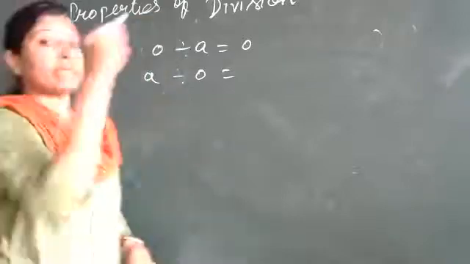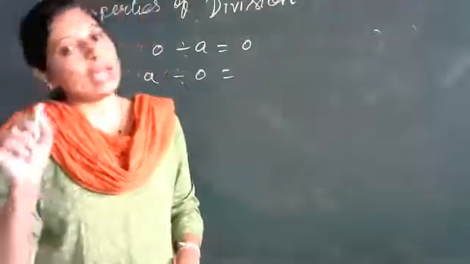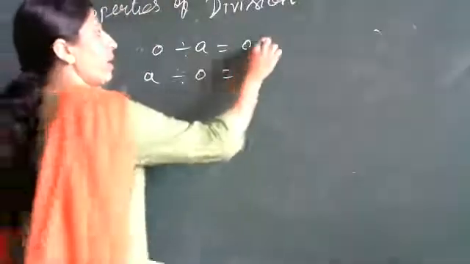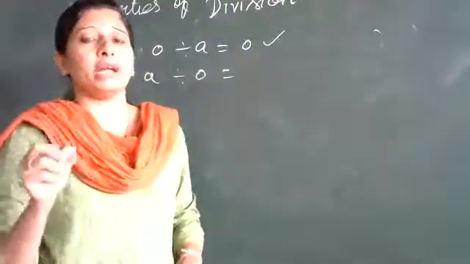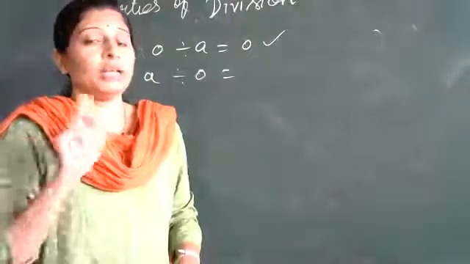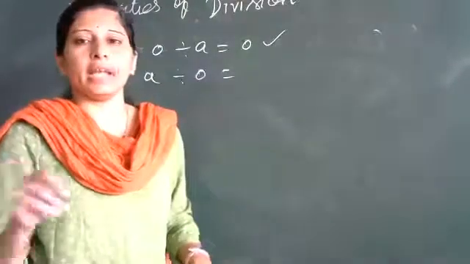This is correct. But if any whole number is divided by 0, it is undefined. You will not get any answer.